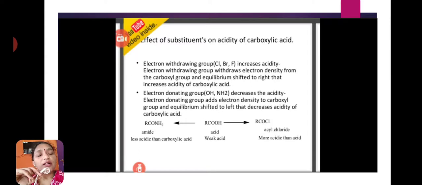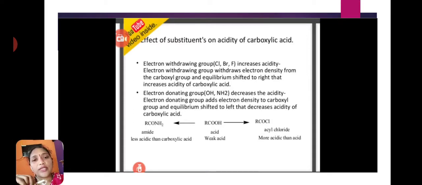But for example, when the carboxylic acids have electron donating substituents, those are OH or NH2. These groups donate electrons to the carboxyl group. Then that carboxyl group donates electrons to the oxygen-hydrogen bond. Then the oxygen-hydrogen bond is stronger. That's why it cannot easily break down.